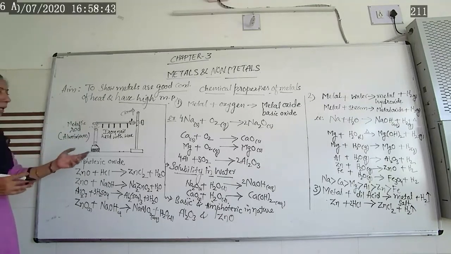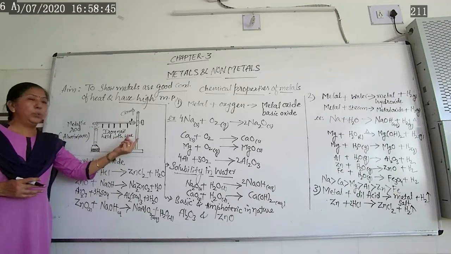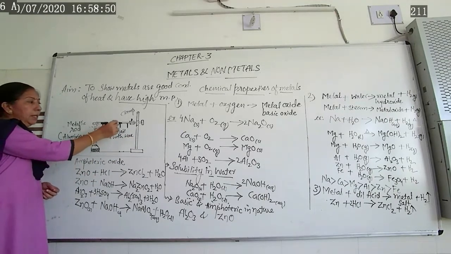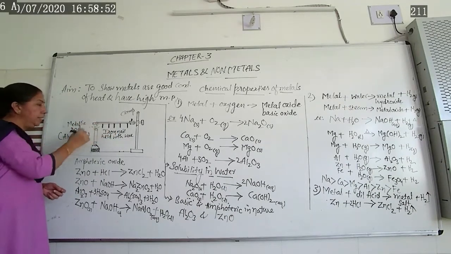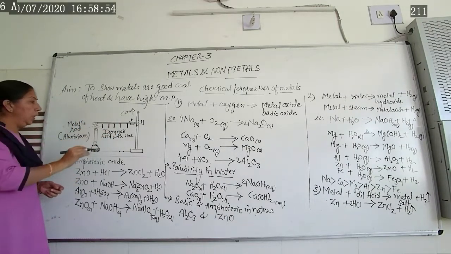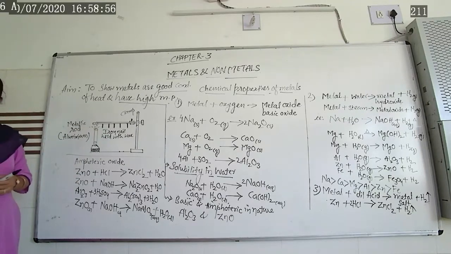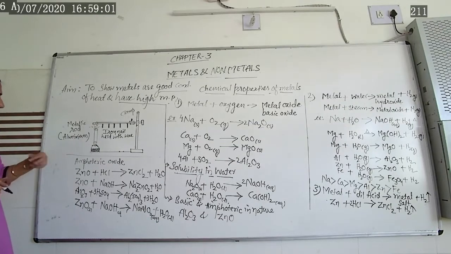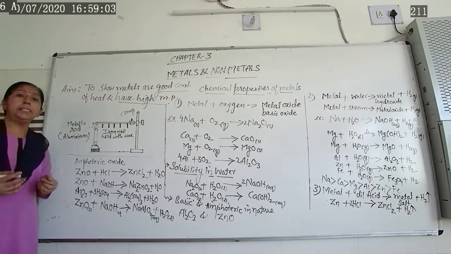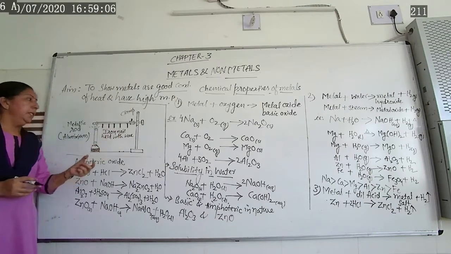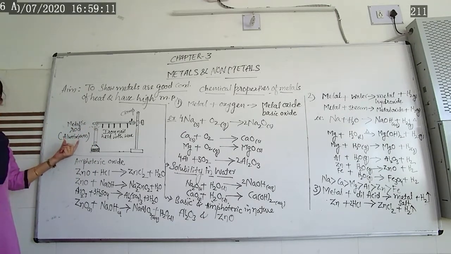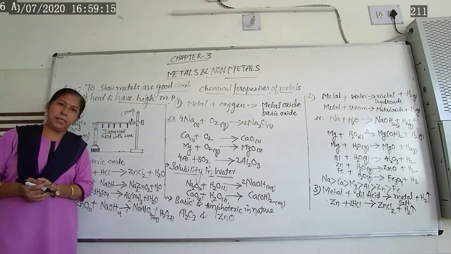Now the material required, as shown in the figure: this stainless steel stand, iron nails fixed by wedge, a Bunsen burner, and this aluminum rod. These are the things we need for this activity. Now let us start. Take the aluminum rod here. Aluminum or copper rod we are taking, and fix it into a stand.